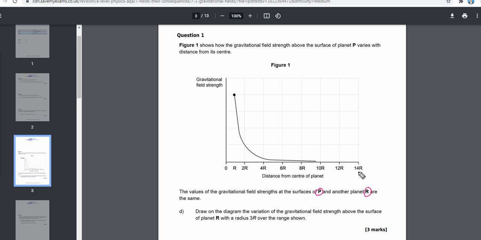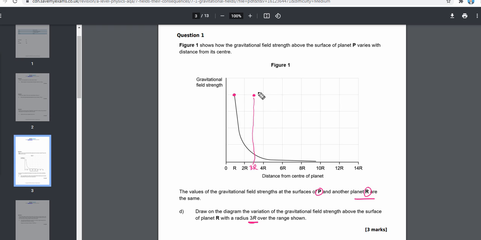So remember that the gravitational field strength starts to decrease from the surface. From the center to the surface there is no change in the gravitational field strength. Since the radius of planet P is r, the gravitational field strength will start to drop from r, and since the radius of planet R is 3r, it will start to drop off from here, because at this point the distance from the center is 3r.